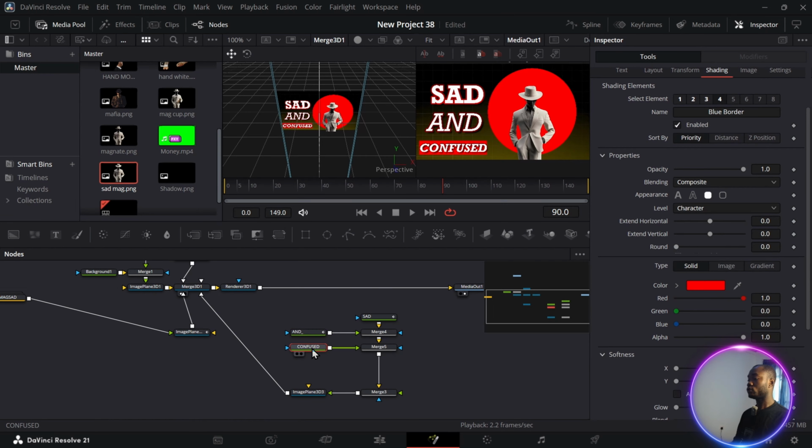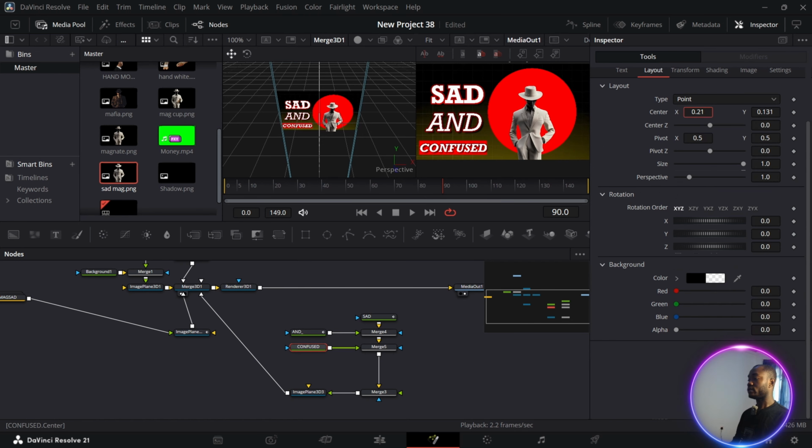Then click the last one, which is "confuse". Go to layout, drag it out of the frame, set a keyframe. Then we'll get to frame 120. We want it to come in like this.